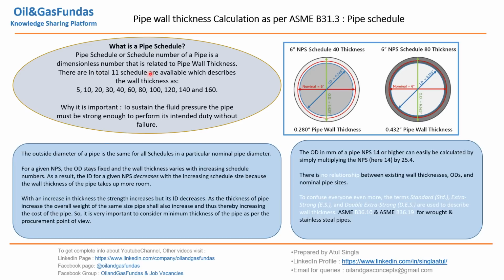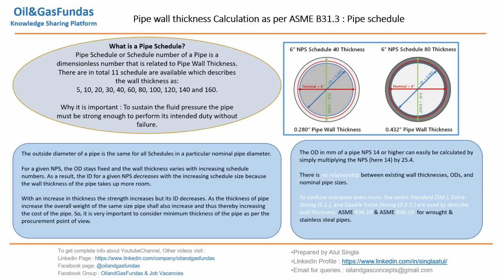So pipe thickness we always designate as schedule number. There are total 11 schedules for individual size, individual thickness, okay, 5, 10, 20. These are the schedule numbers which represent the wall thickness. Now to sustain the fluid pressure, as we have discussed, in pipe fluid is flowing, so there is some pressure. To sustain that fluid pressure, pipe must be strong enough to perform its intended duty without failure. That is why this thickness is required.